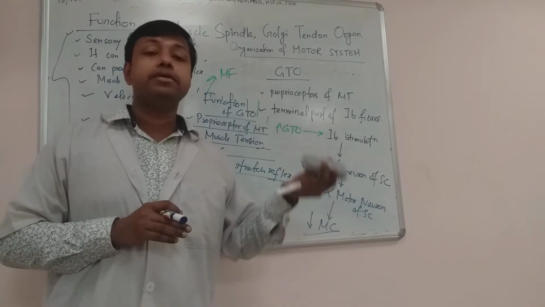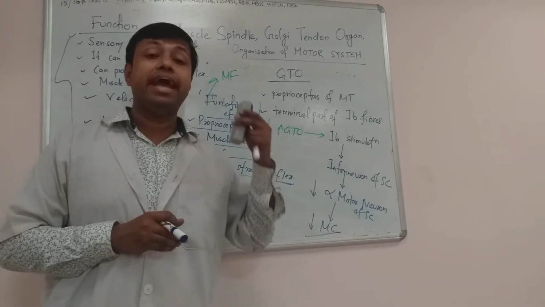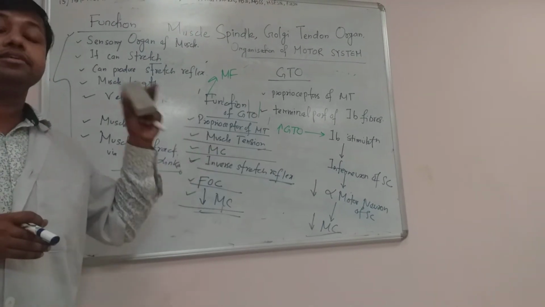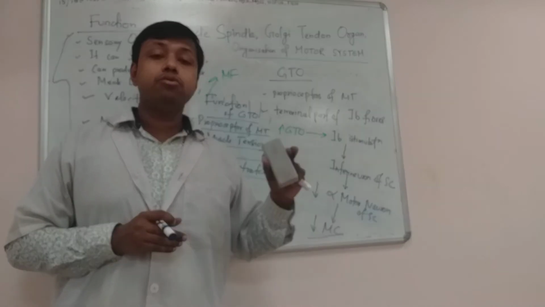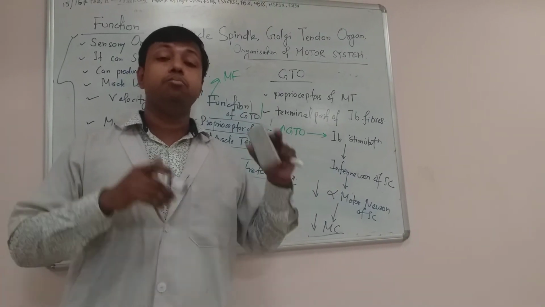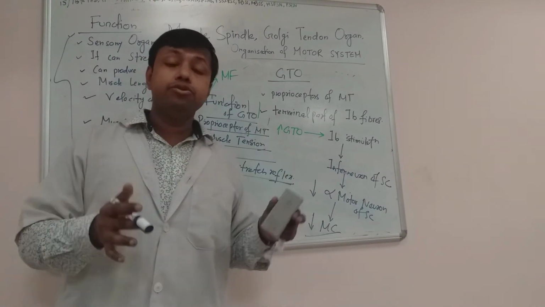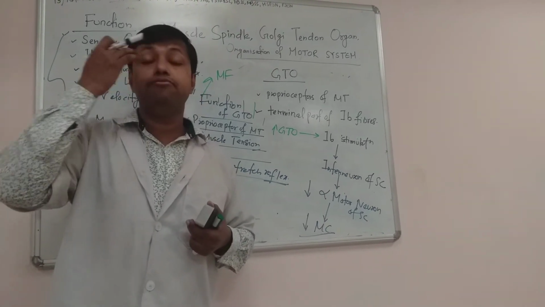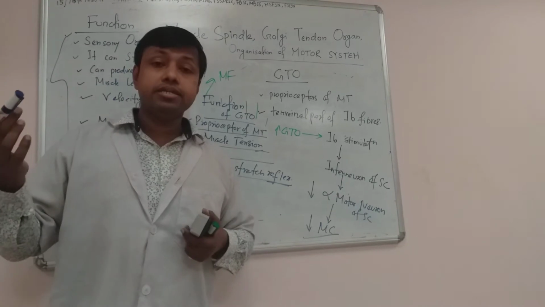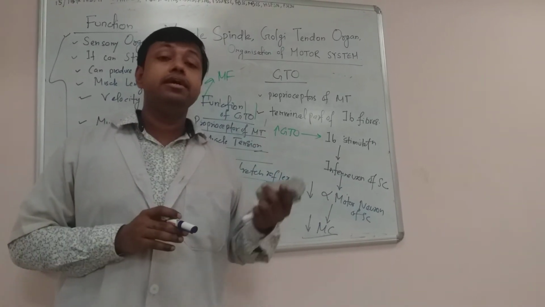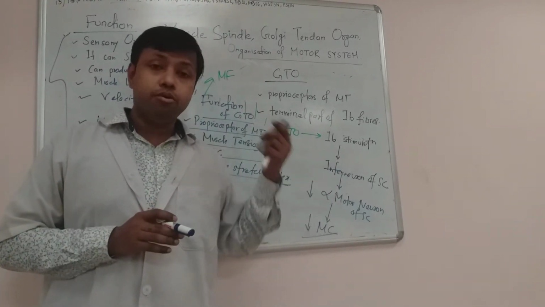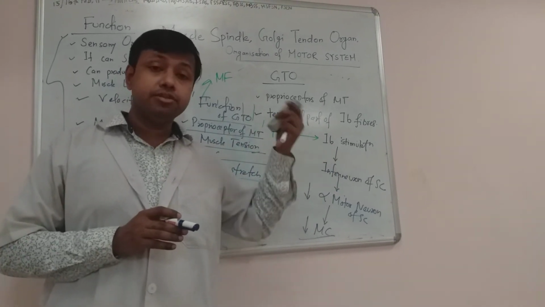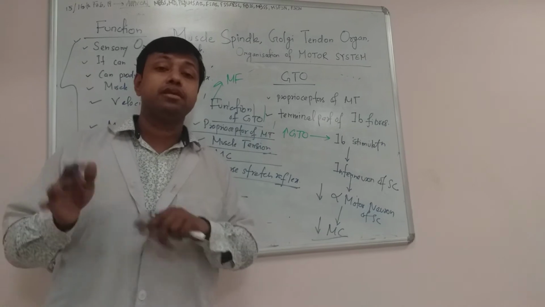Both the nuclear bag fibers and nuclear chain fibers are responsible for dynamic response and static response respectively. And muscle spindle is responsible for stretch reflex. Alpha motor neuron stimulation and gamma motor neuron stimulation both help in muscle contraction. Alpha motor neuron stimulation leads to direct muscle contraction, and gamma motor neuron is responsible for muscle contraction by alpha gamma linkage. And muscle spindle is responsible for sensing stretch. In response to the stretch, muscle spindle is stimulated and it is responsible for muscle contraction.